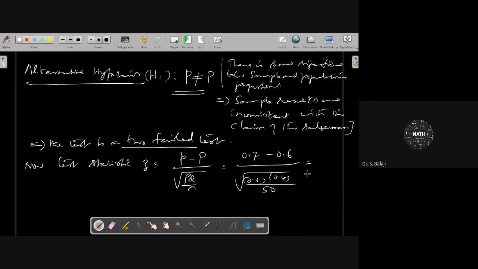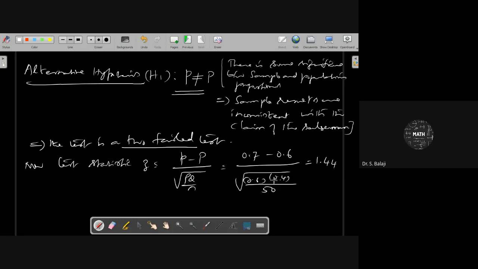Can anyone give the answer for this? Our answer will be 1.44.